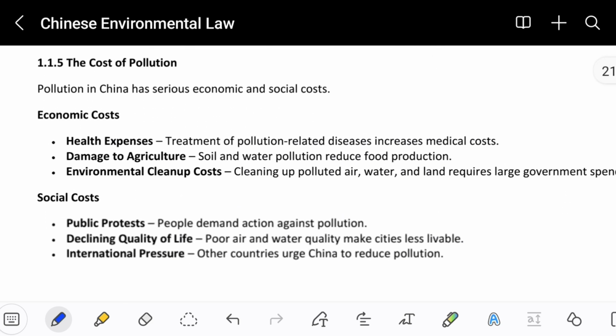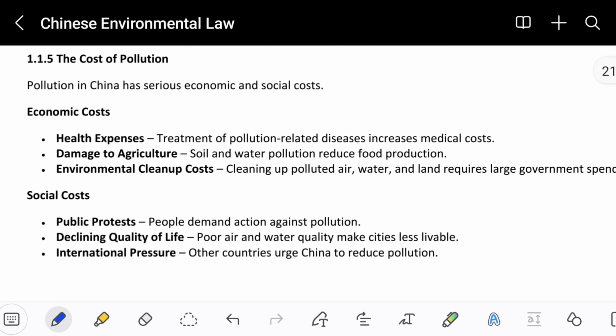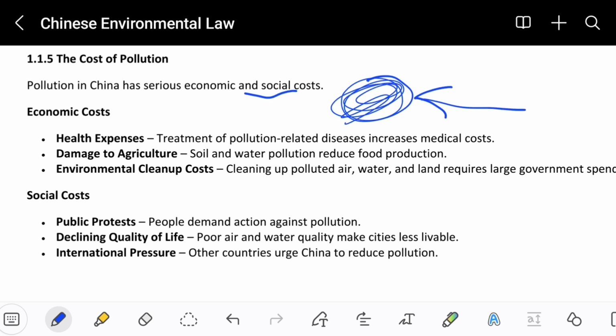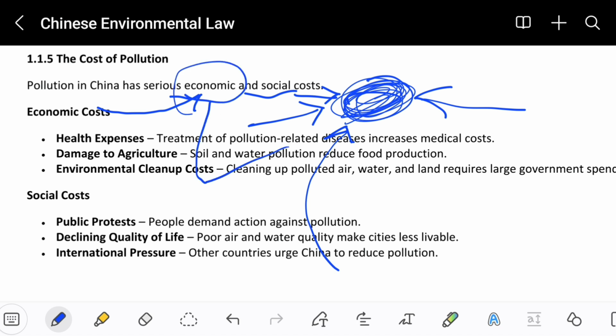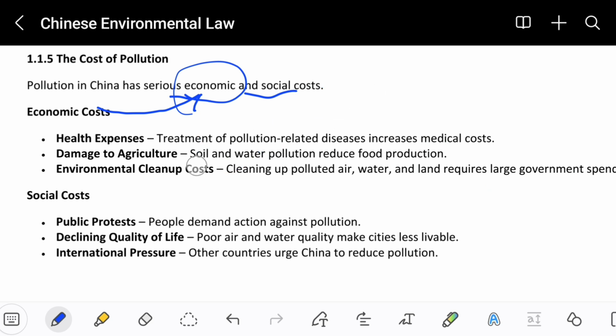The next heading is the cost of pollution. Pollution in China has a serious economic and social cost. So basically if there's pollution, it will ultimately lead to a lot of cost. If you are trying to reduce the amount of pollution, you have to invest a lot of money to remove that pollution. So if there's a lot of pollution, it will ultimately make your life difficult because you have to give a lot of money to someone to reduce the amount of waste in your place and clean the area.